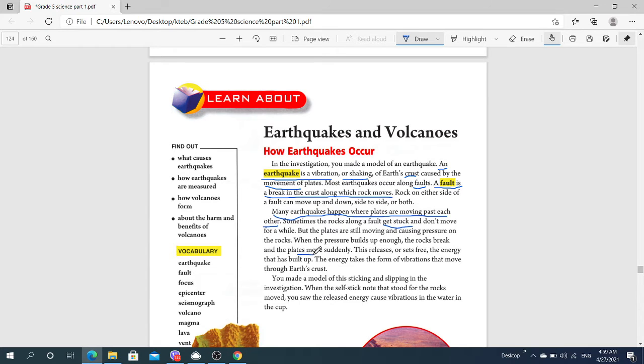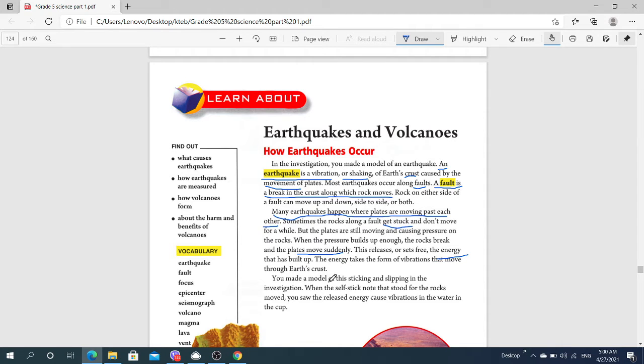This releases, or sets free, the energy that has built up. The energy takes the form of vibrations that move through the earth's crust. Then the crust breaks and the vibrations of the crust layers happen.